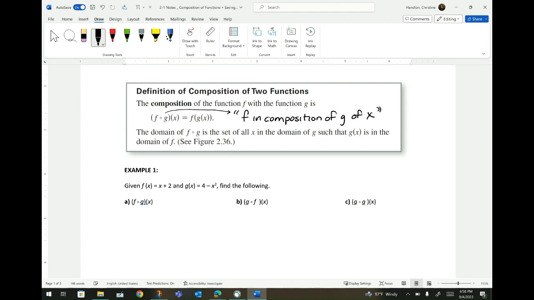Okay? But what most students do is that when they see something written like this, they automatically write it in that format because it's easier for them to read and understand. So if that's your preference, feel free to do that. Okay? So here we go.